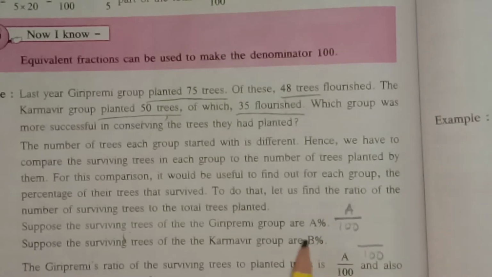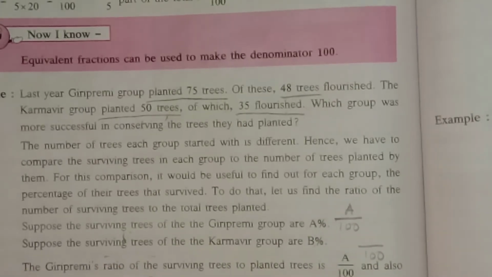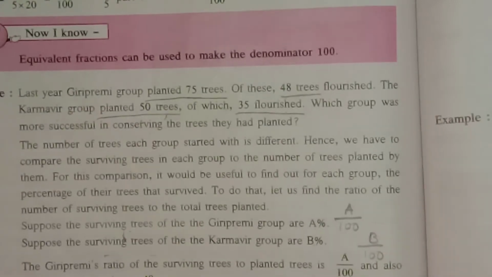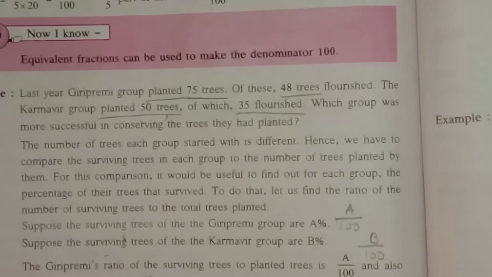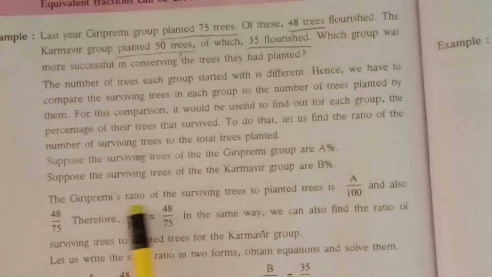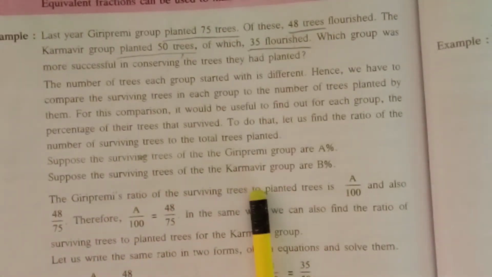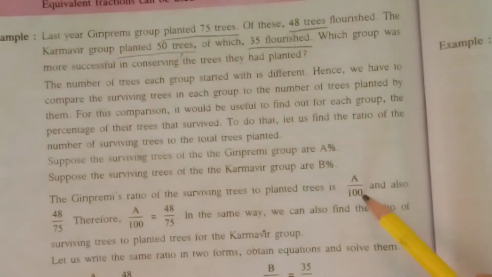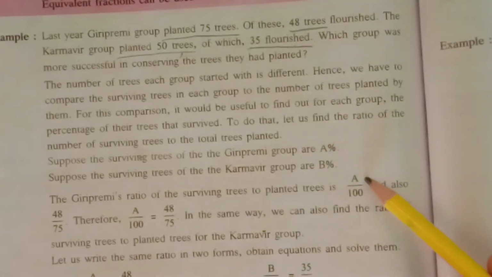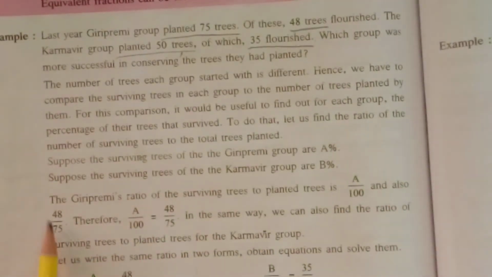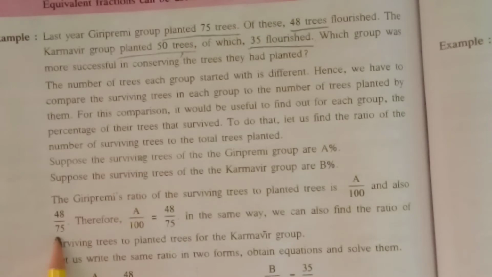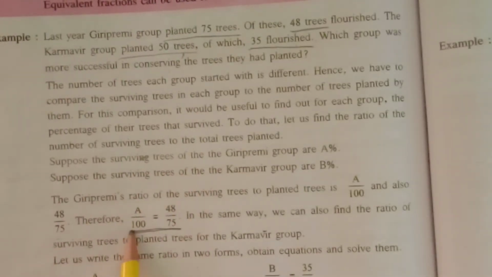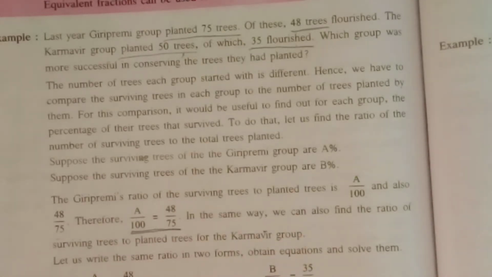B means the surviving trees of the Karamveer group. So they have taken the ratio of surviving to planted. So A percent means A upon 100. The ratio will be 48 upon 75. Therefore, A upon 100 will be equal to 48 upon 75.